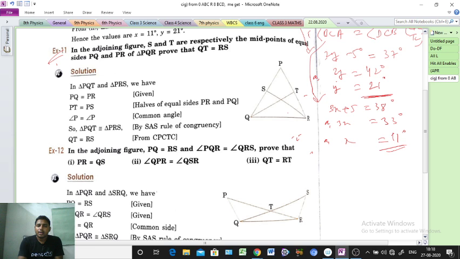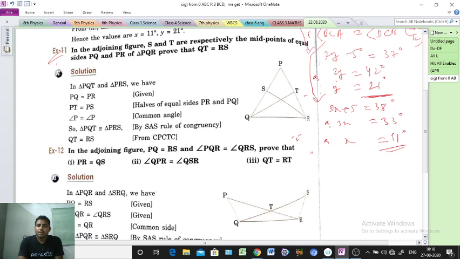Okay. So see, first point, what is given? First point given here: PQ equal to PR, given in the question. Okay, clear? Next, point number 2. Point number 2 is telling here PS equal to PT. Why, sir? Because midpoint, it is telling in the question, midpoint of equal sides.